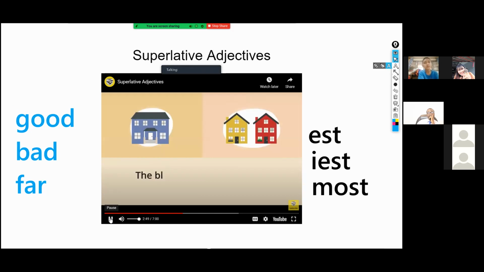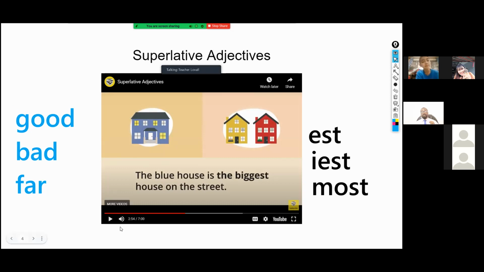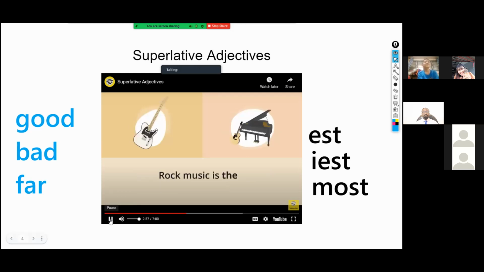The blue house is the biggest house on the street. Okay, good. So we see an example here of a superlative, okay? The blue house is the biggest house on the street. Now, guys, which word is the superlative? The biggest. Wonderful. So biggest would be the superlative, okay? Rock music is the best kind of music. Okay, rock music is the best kind of music. Which word will be the superlative? The best. Okay, very good. All right.